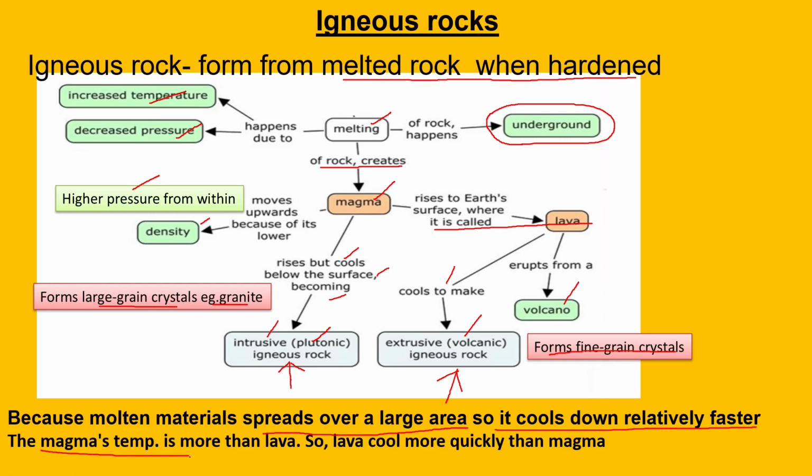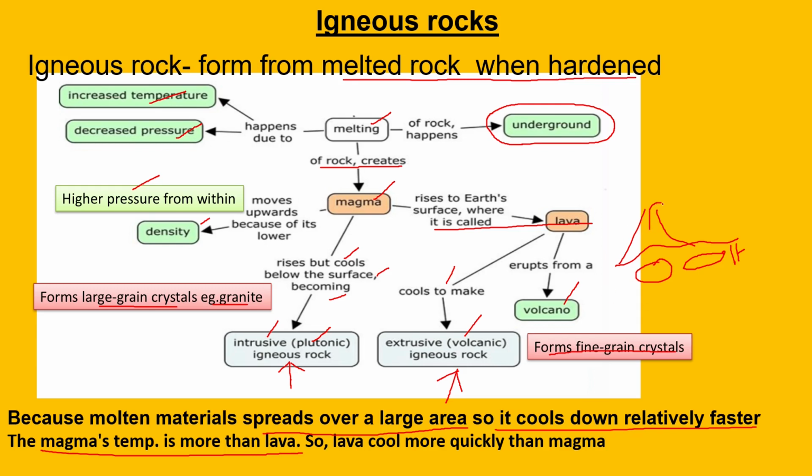The magma's temperature is more than lava, that is, in the interior part of the volcano. Here is the magma chamber, and whatever magma formation is taking place, it takes a long time to get cooled, and so they are crystalline.